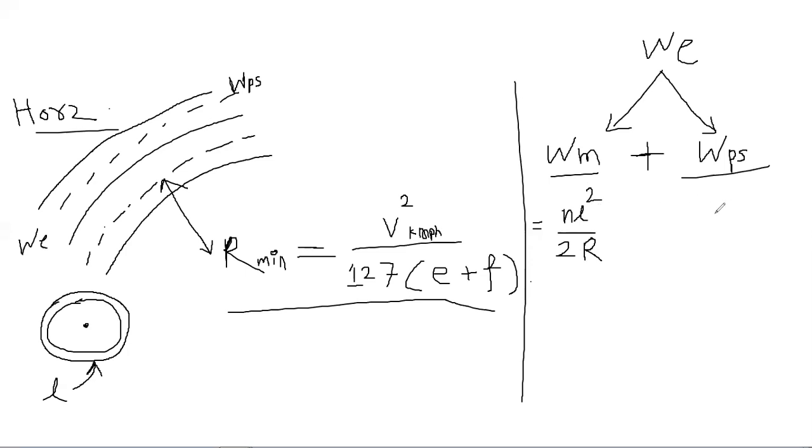Now, what is the formula for your psychological widening? The formula for your psychological widening is V divided by 9.5 R. V is again the speed of the vehicle or design speed.